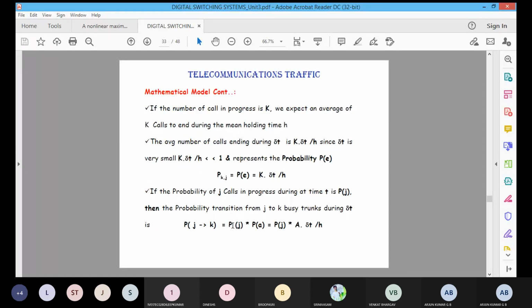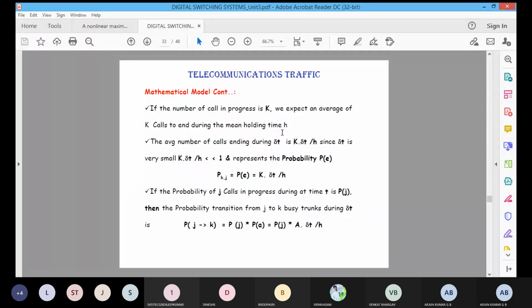Similarly, if the number of calls in progress is K, we expect an average of K calls to end during the mean holding time. The number of calls in progress is K, and we can expect K calls to end during the mean holding time, meaning all the calls will end within that particular duration.